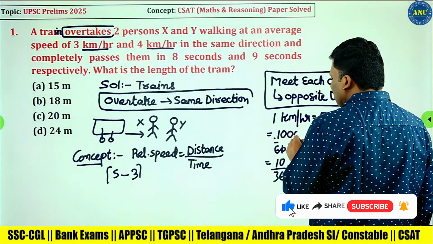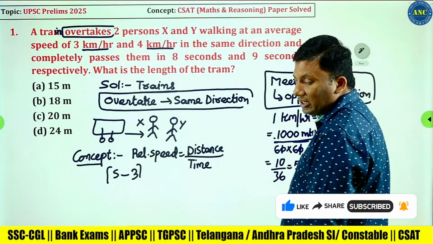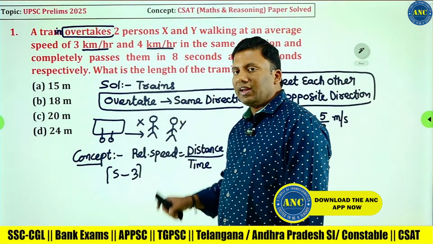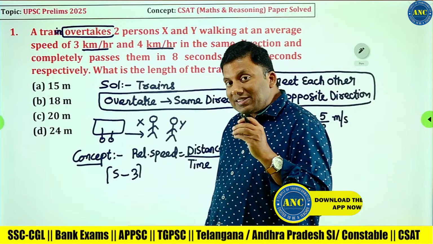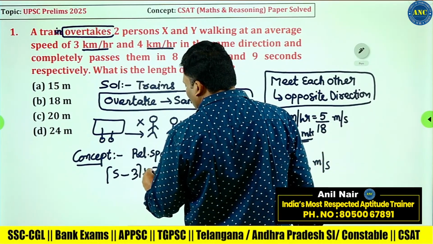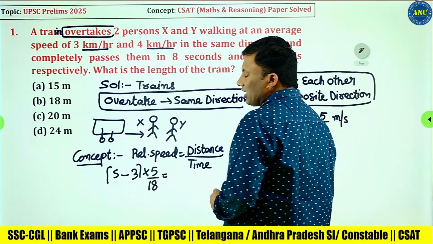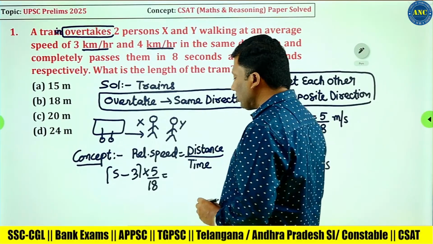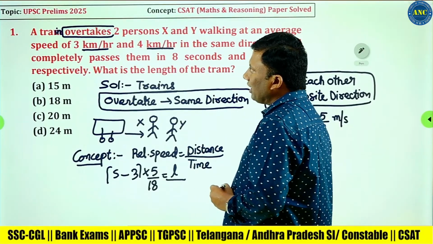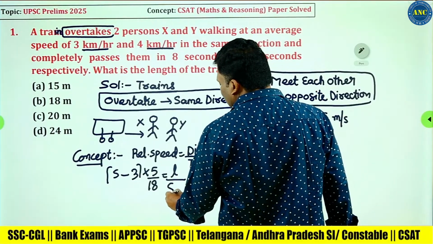1 kilometer is 1000 meters, 1 hour is 60 minutes, 1 minute is 60 seconds. So it is 5 by 18. Question is given in kilometers per hour, answer is given in meters, so I am multiplying it with 5 by 18. Distance covered will be equivalent to the length of the train. Length of the train I don't know, L. How much time has it taken to overtake? It has taken 8 seconds to overtake.